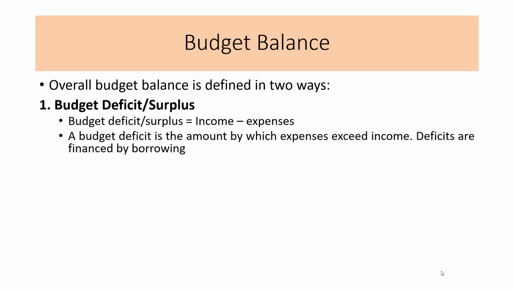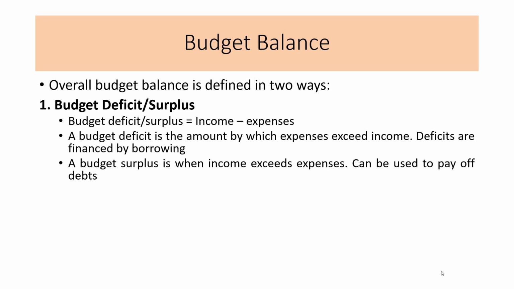In other words, if the total income is higher than the total expenses, then it would be a budget surplus. On the other hand, when the total income is less than the total expenses, it is known as a budget deficit. And this can be rectified by either borrowing or increasing the total income of the organization. A budget surplus is when income exceeds expenses. It can be used to pay off the debts.